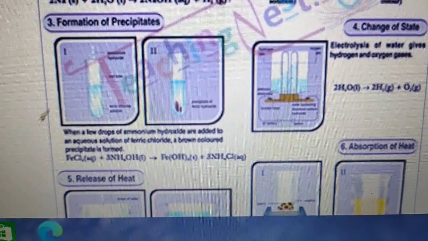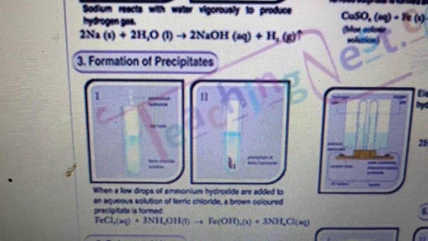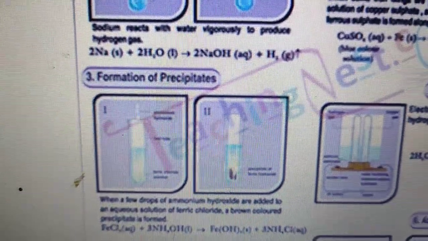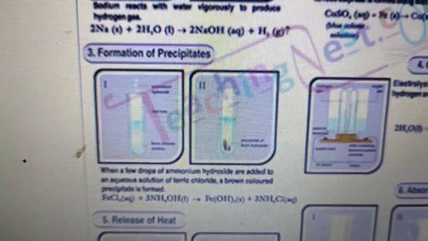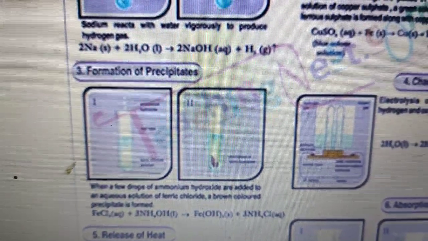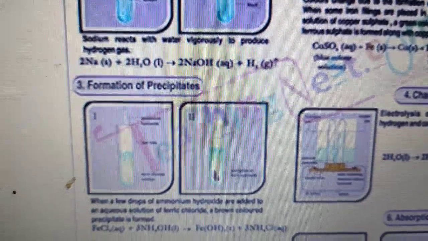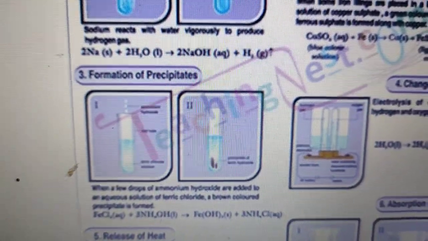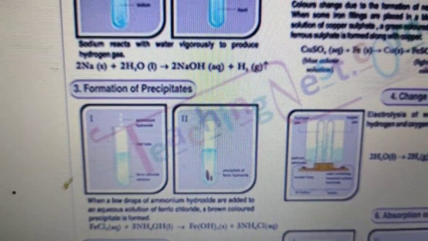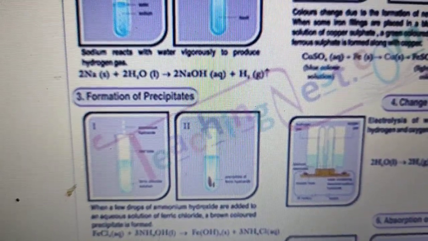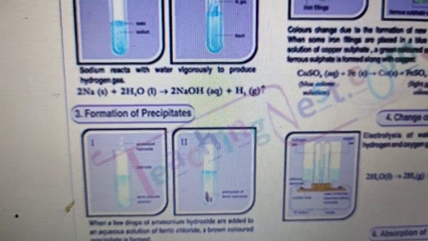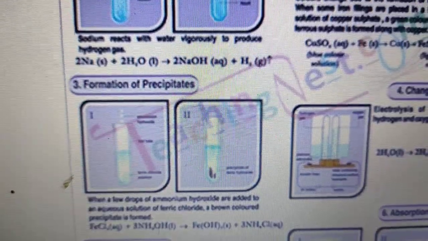Okay, so here a brown color precipitate is formed, which you can see here in the test tube. So from nothing to a brown precipitate formed. So here precipitate is formed, an insoluble particle is formed at the bottom of the test tube. So that is precipitate, and you can put one downward arrow to show that precipitate is formed. So remember, upside arrow means evolution of gas and downside arrow means formation of precipitate.